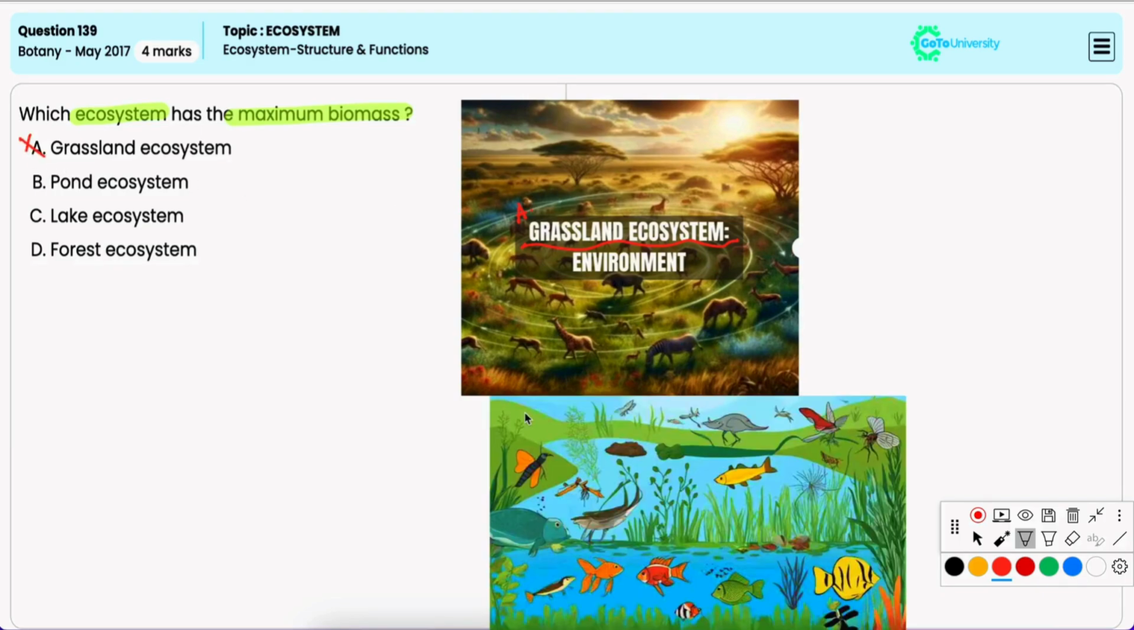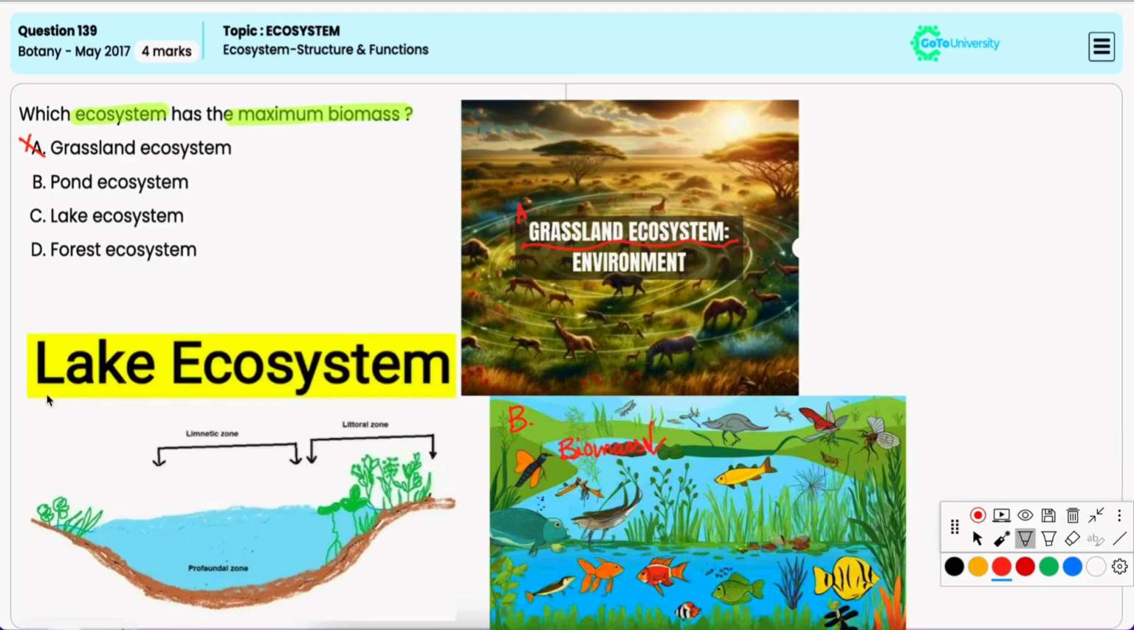Option B, pond ecosystem. It is also incorrect because ponds are aquatic ecosystems and they have relatively low biomass. Option C, lake ecosystem. It is also incorrect because, like ponds, lakes also have limited biomass.